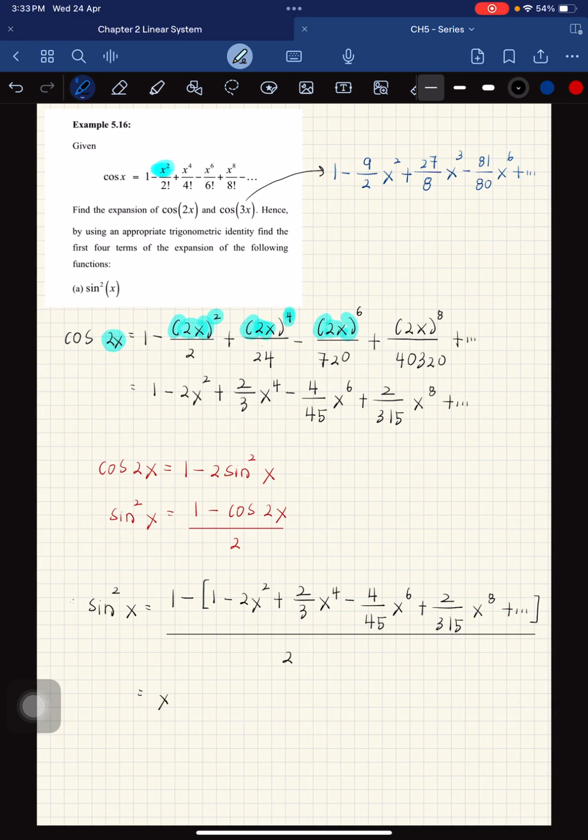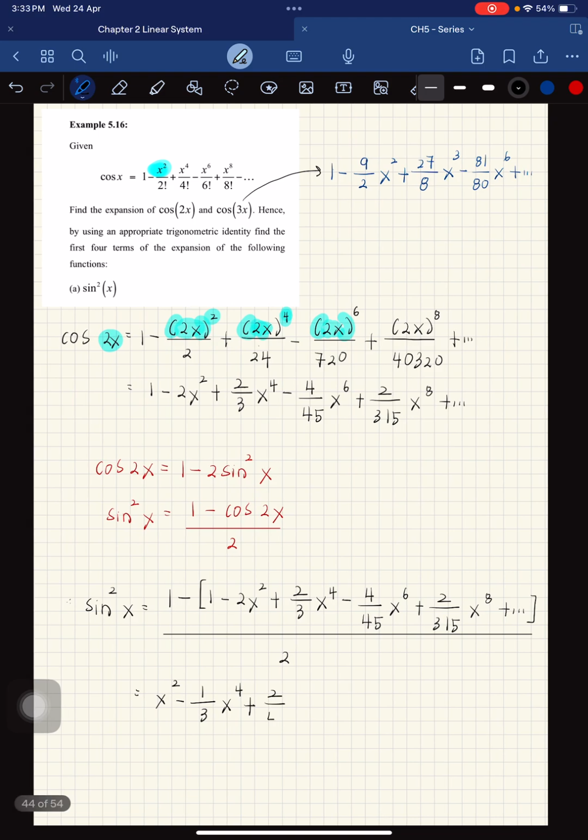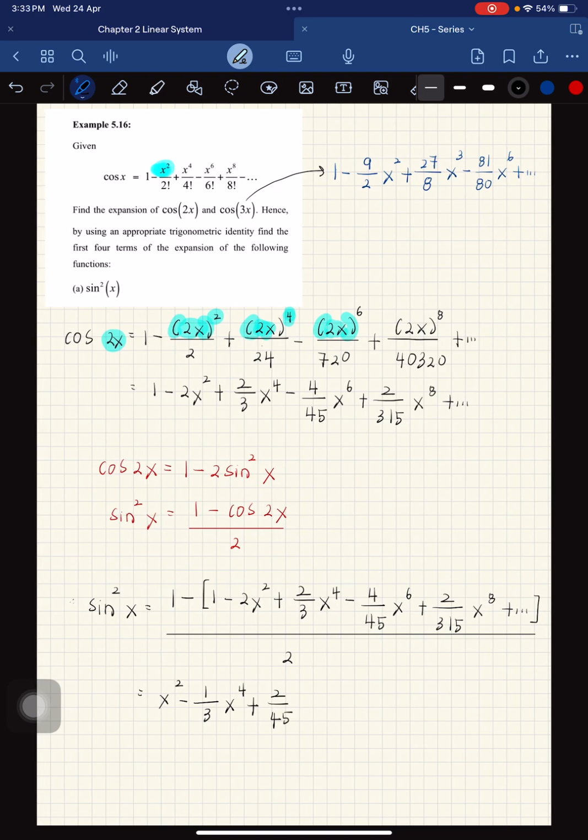So you get x squared positive, minus 1 over 3 x to the power of 4, minus is plus 2 over 45 x to the power of 6, and then minus 1 over 315 x to the power of 8, plus and so on. Okay, so this is the answer.